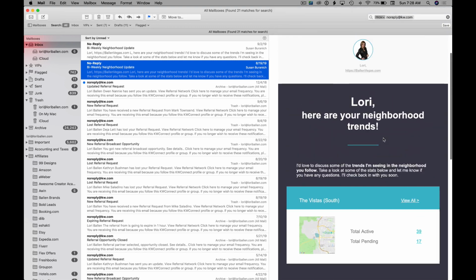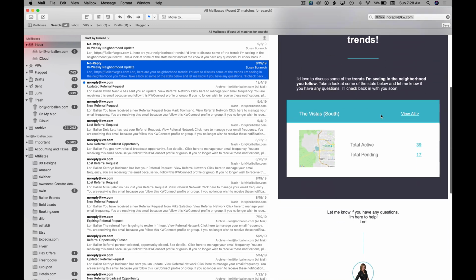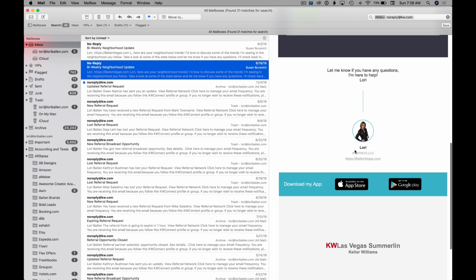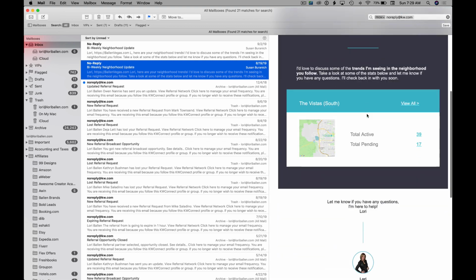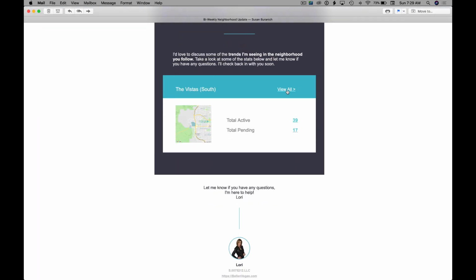Now, here's what it looks like when they get it. It says, Lori, here are your neighborhood trends. They've got a little snap preview. And then because I set up my marketing profile, there's a little info here. So this is just kind of whatever, but watch what happens when they actually click into their smart plan.